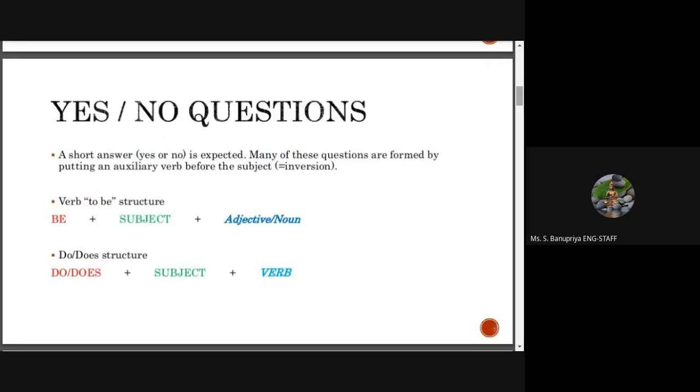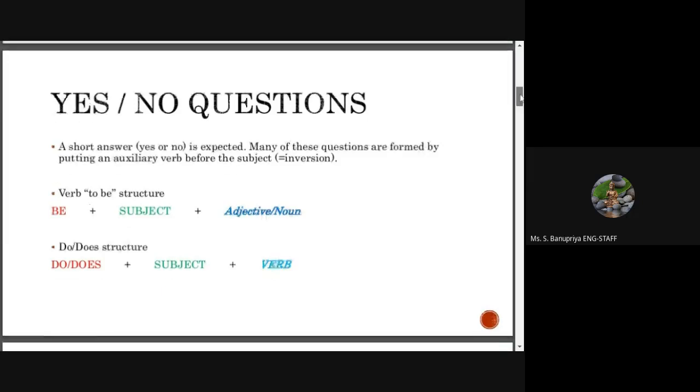Many of these questions are formed by putting an auxiliary verb before the subject. Already we know what auxiliary verbs are, isn't it? Verb plus to be structure. I have to be, you have to be. Likewise, do, does structure is also a part of this.